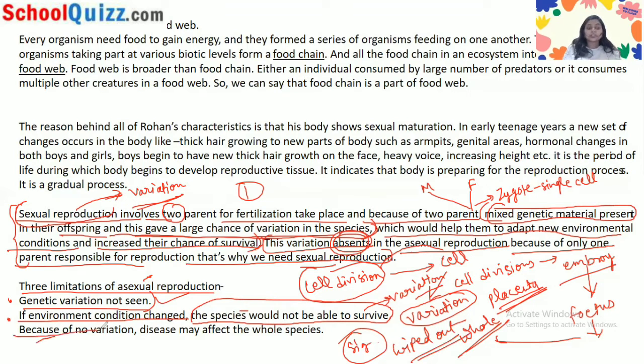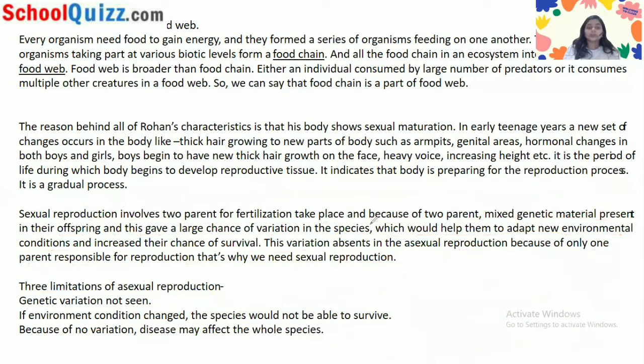Third, because of no variation, disease may affect the whole species. Yes, right. So there is a chance of disease also. Suppose a disease is spread in this species, and all of them have the same information in their DNA, so they could not survive that disease. So what would happen? After some time they would be wiped out from the environment.